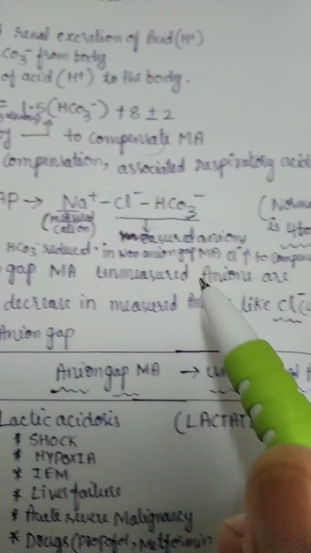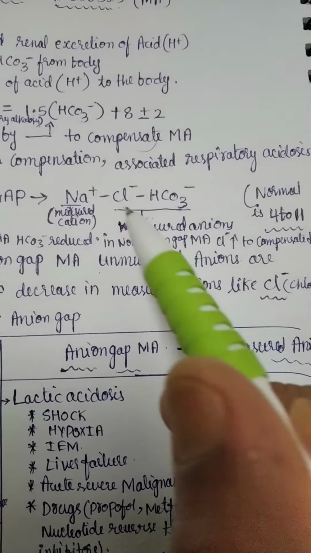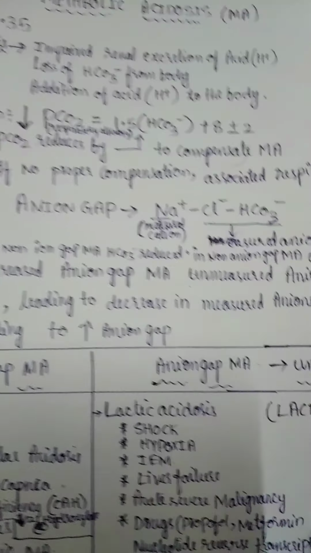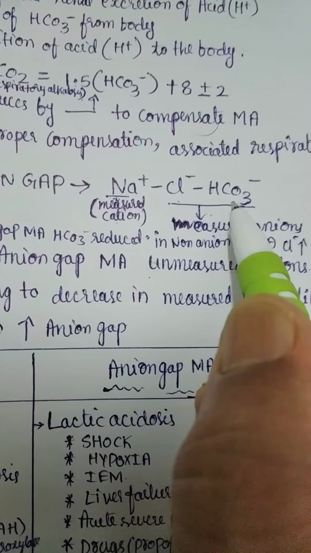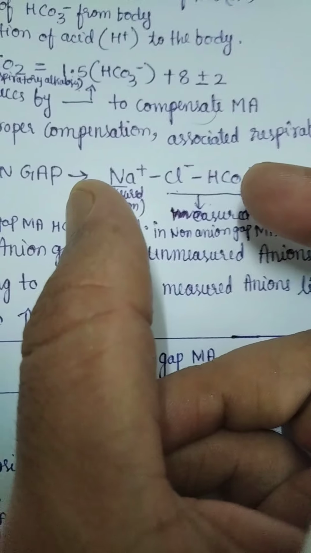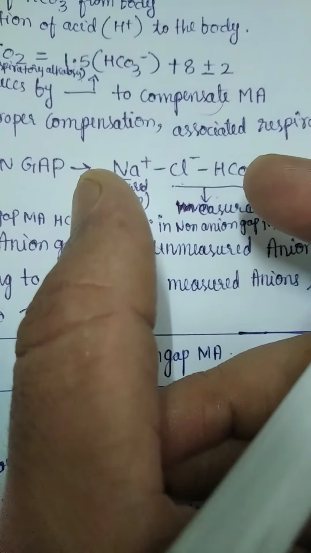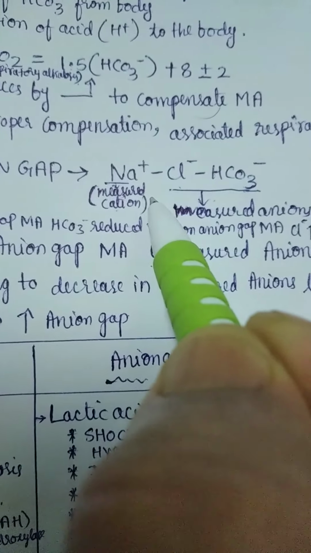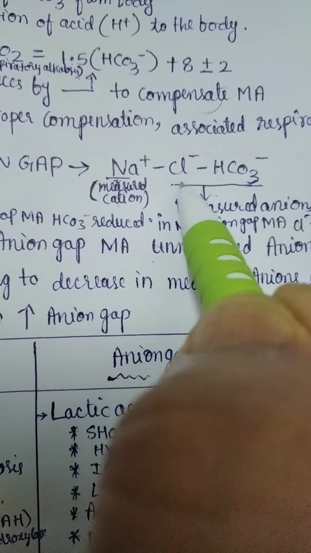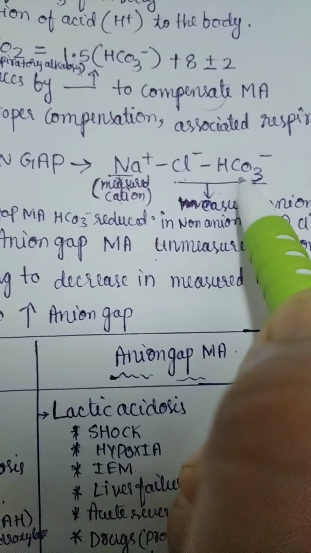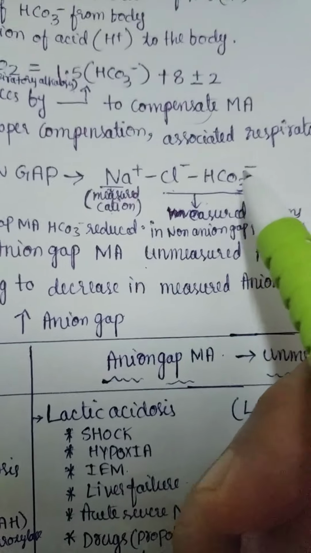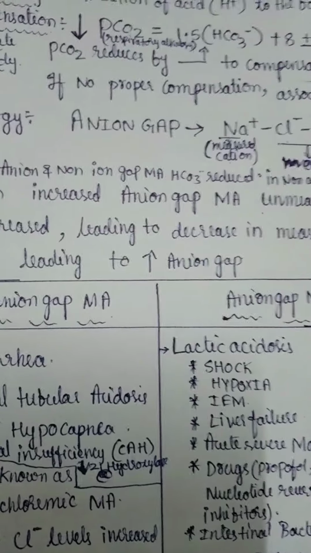So if both chloride and HCO3 are decreased, then there will be an increased anion gap, leading to anion gap metabolic acidosis. Whereas in non-anion gap metabolic acidosis, the chloride levels will be increased to compensate for the decrease in HCO3 levels. I think you understood.